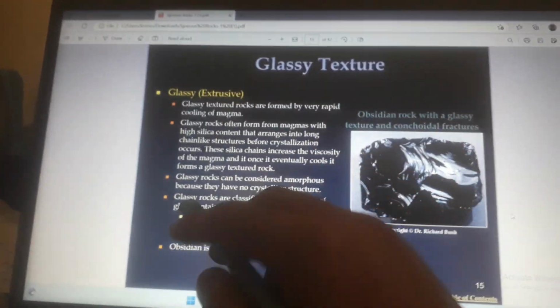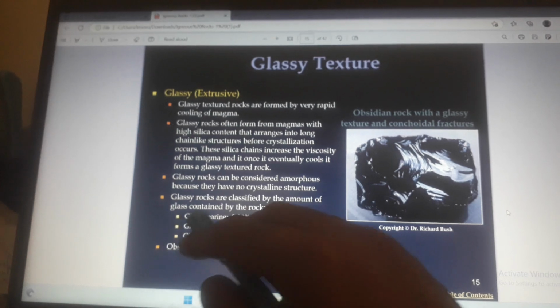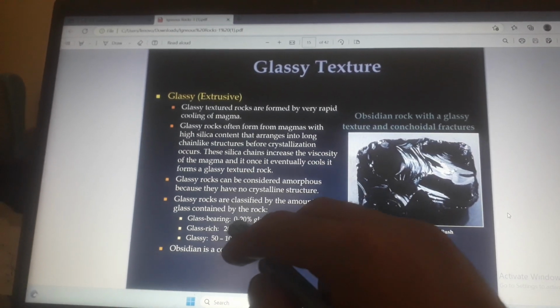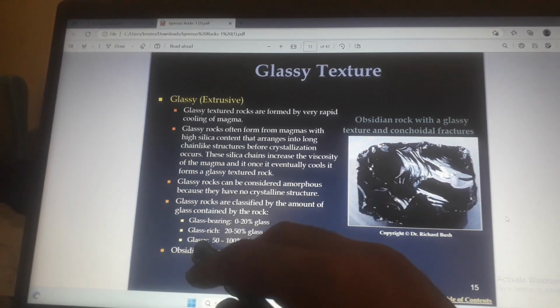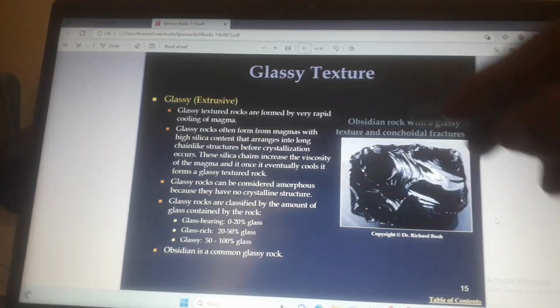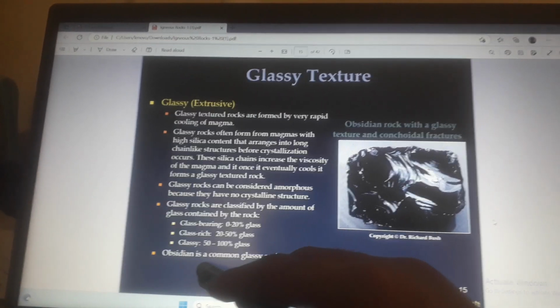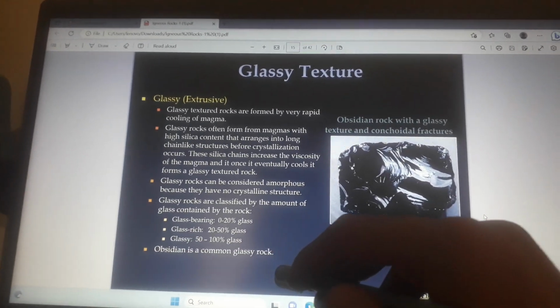Glassy extrusive. Glassy rocks are classified by the amount of glass contained in the rock. Glass varies from 0 to 20% glass. Glassy is 20 to 50% glass. Glassy is 50 to 100% glass. Obsidian is a common glassy rock.